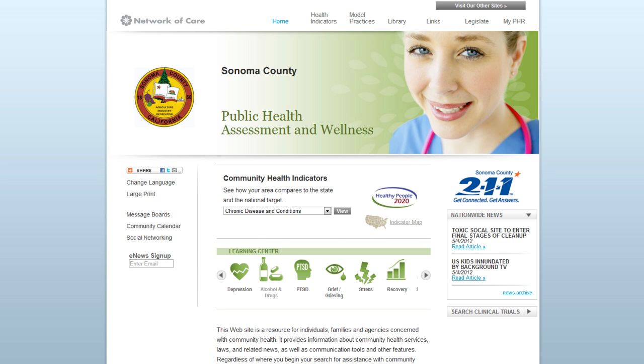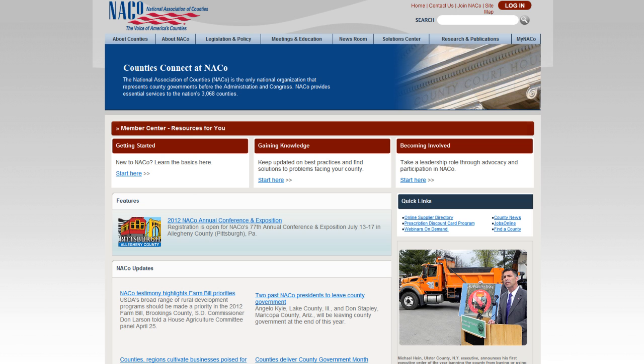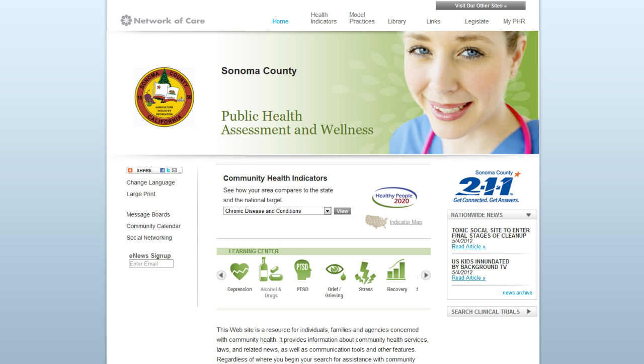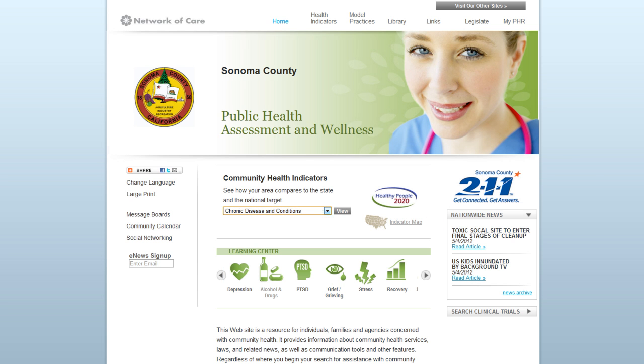The Network of Care for Public Health is a project developed in partnership with the National Association of County and City Health Officials, NACCHO, and the National Association of Counties. The purpose is to provide policymakers and stakeholders with the best possible information to make decisions that improve the quality of health. Our efforts involve acquiring available population health data, then breaking that out into health indicators at the local level, and then into a community-based web portal.